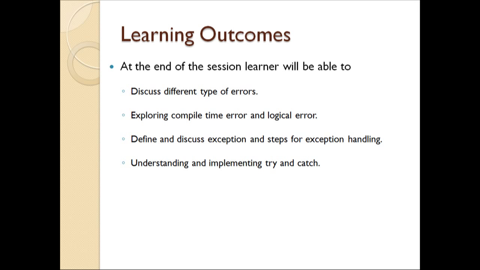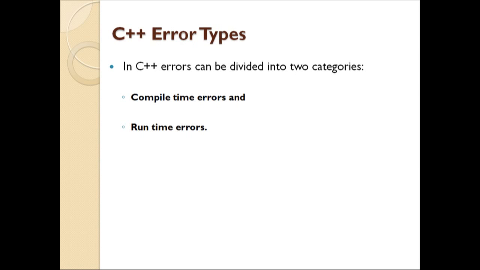So we will proceed with the first topic, that is C++ error types. Here you can see I have listed two types of error. In C++, if you are executing a program, you are compiling a program, you may come across two types of error. First one is compile time error.